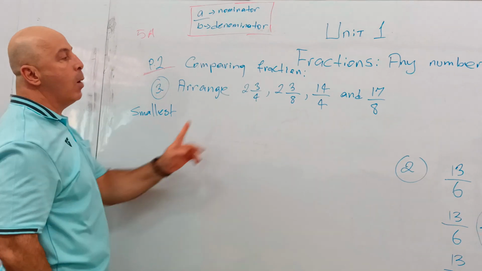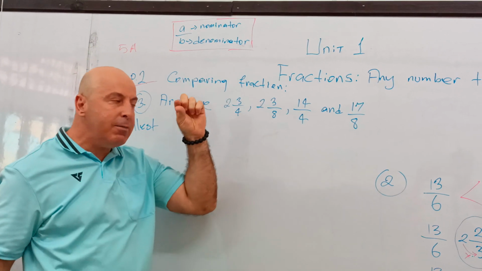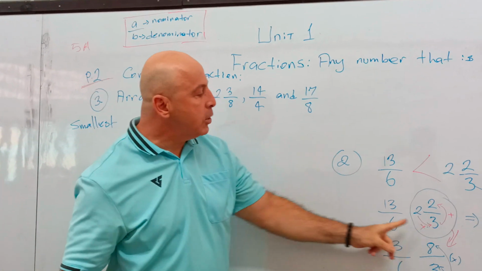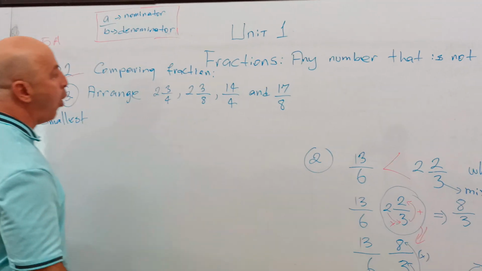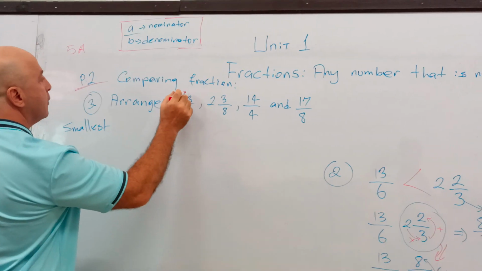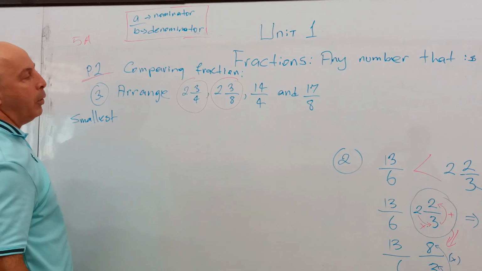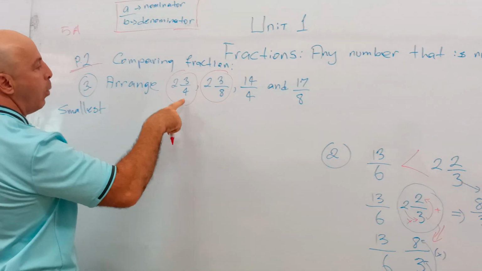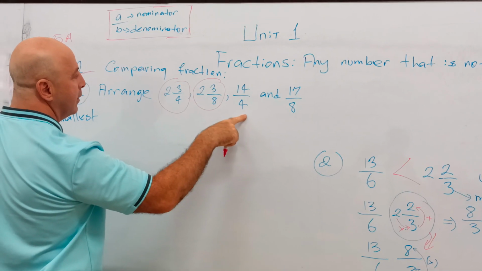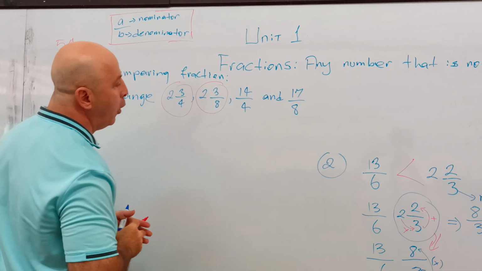So first, let's start with the smallest. I want to know which one is the smallest. Smallest means the very, very small one. Well, again, we have to change the denominators, but before we do that, we have two fractions that are improper or mixed fractions. I want this fraction to look like this. Because right now I cannot see, right? So let's do that first.